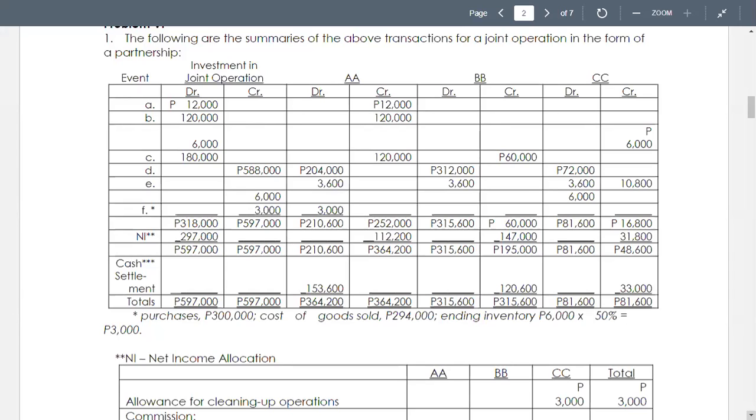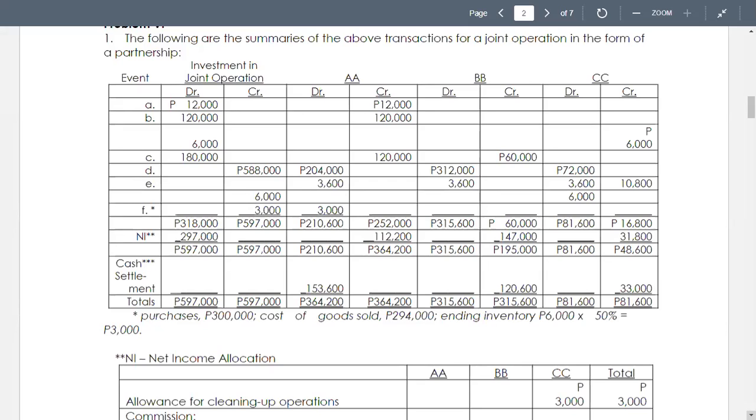Now, how much was the balance in letter F? We credit investment and debit AA in the amount of 3,000 pesos. How did we compute it? It's given there. Purchases, 300,000.